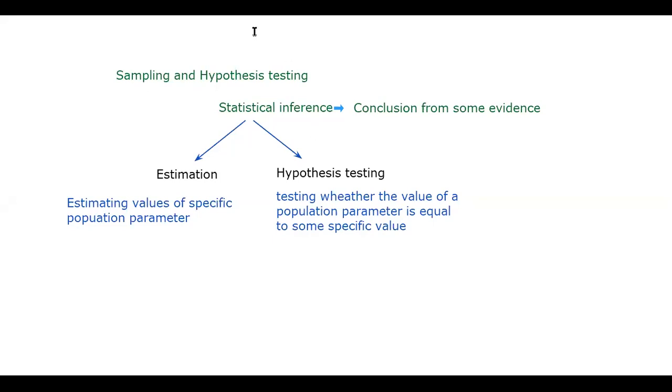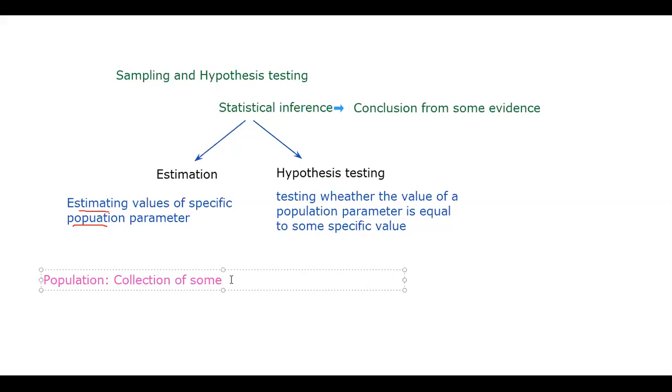Estimation means estimating value of specific population parameter. Parameter like mean, median, standard deviation, etc. Estimating the values of those parameters of a population. And hypothesis testing is testing whether the value of a population parameter is equal to some specific value. You have a specific value in your mind, maybe a threshold value or something, and whether the population parameter is equal to that specific value is called hypothesis testing.